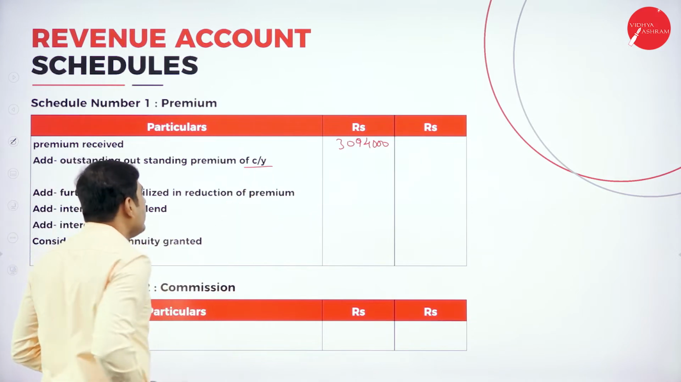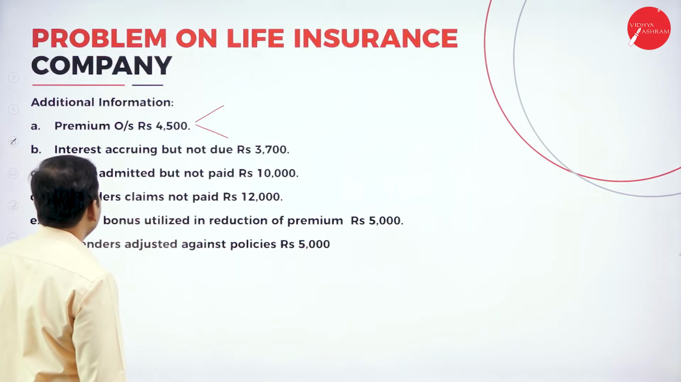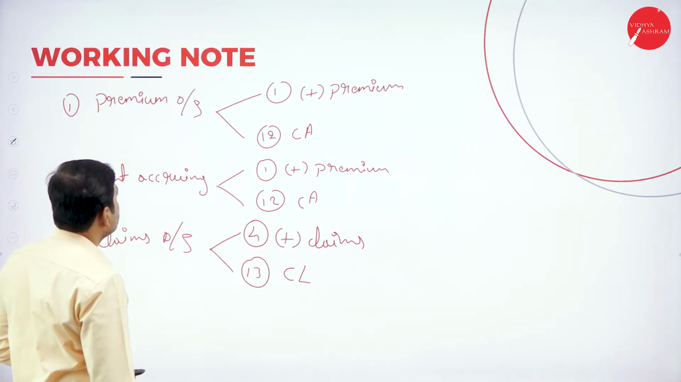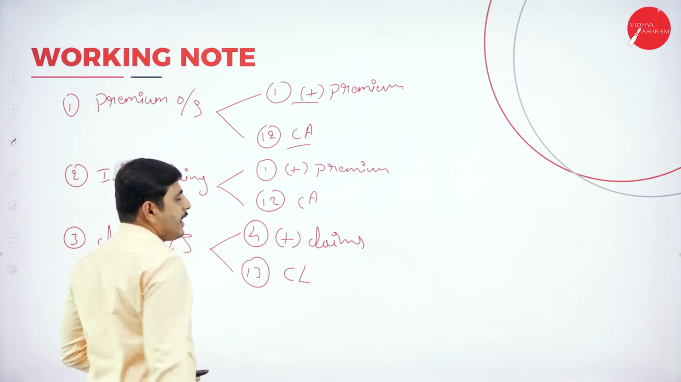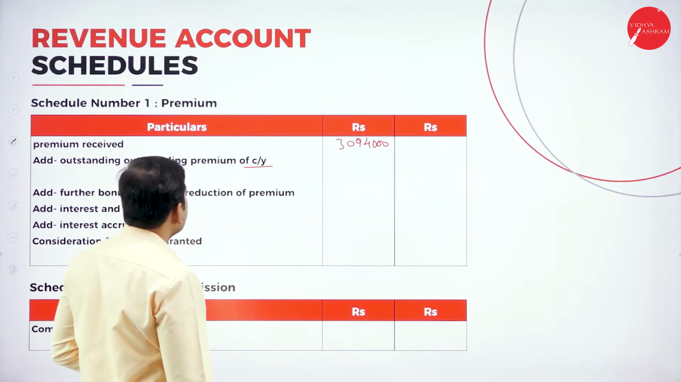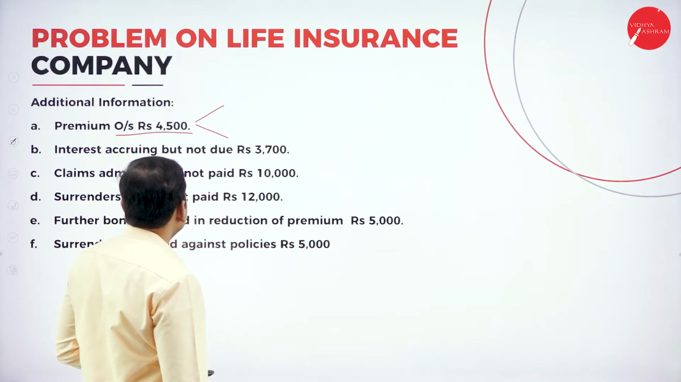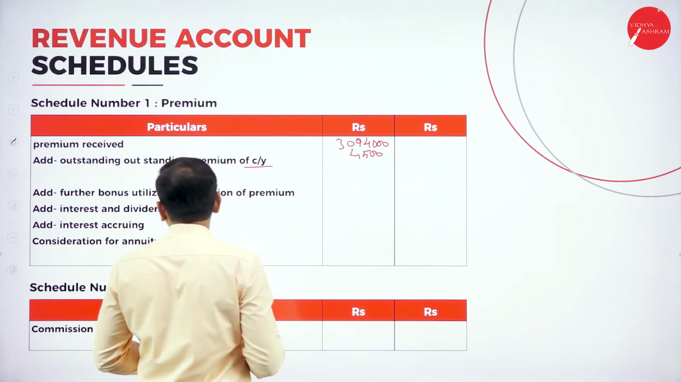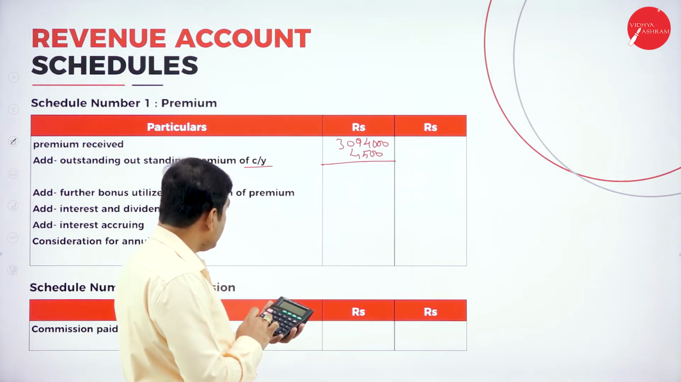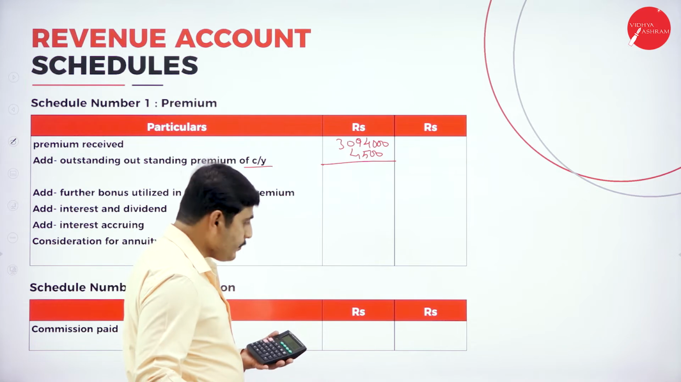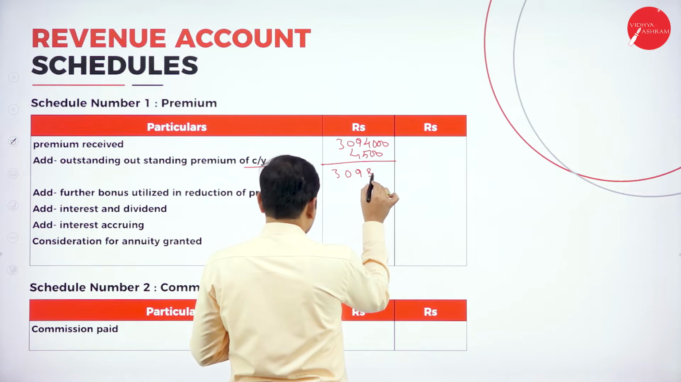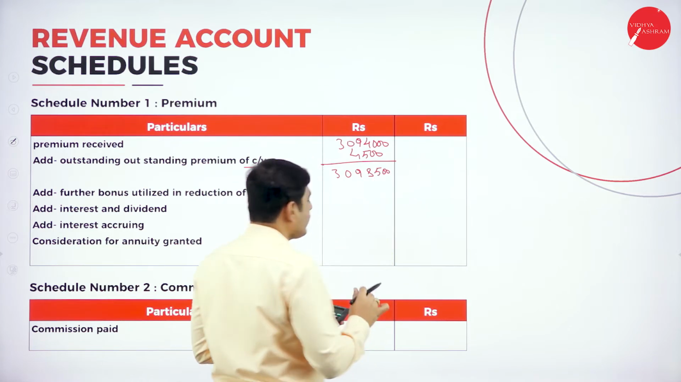So, this is current year. What is the current year outstanding? See, we have discussed here, current year outstanding is 4,500. Add to current year premium, and again show it in current assets, schedule number 12. So add current year outstanding 4,500. So add here 30,94,000 plus 4,500. It is 30,98,500.